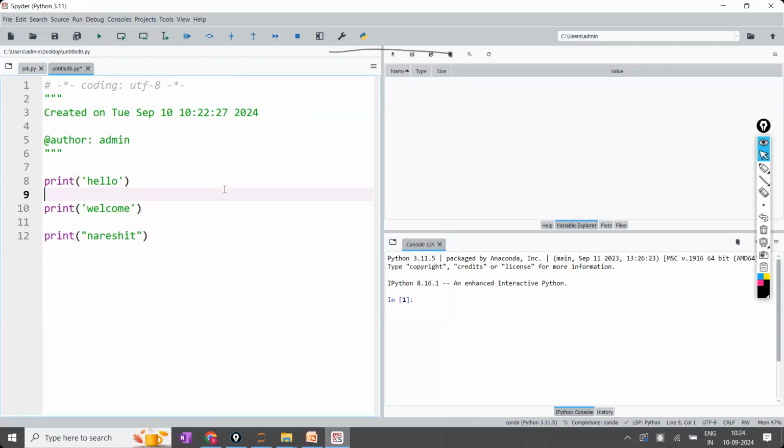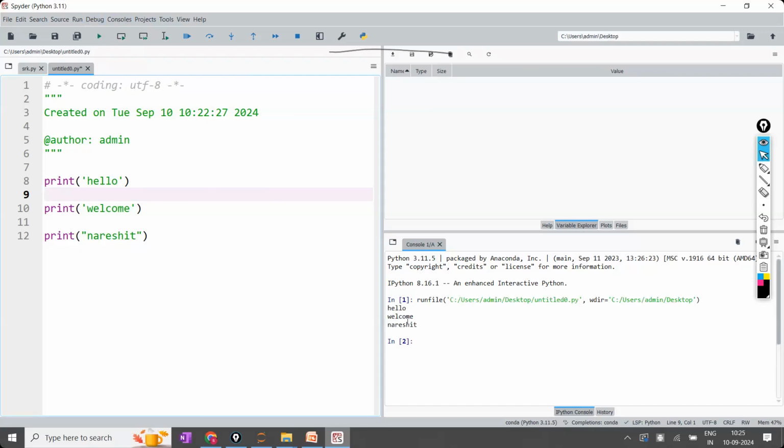For example, I want to execute all three of them at a time. How many lines have I written in the Python code? So total how many lines are there here? 12 lines are there. Out of 12 lines, some are comments, some are empty, but total 12 lines are there. I want to execute all 12 lines at a time, this is the one. You have to click on this. Run file. Run file means all the lines. The entire file will be executed.